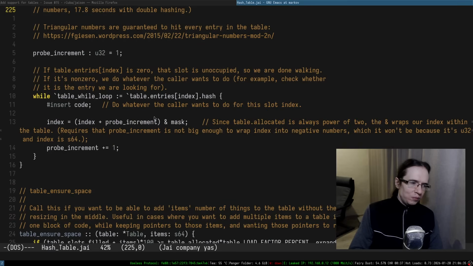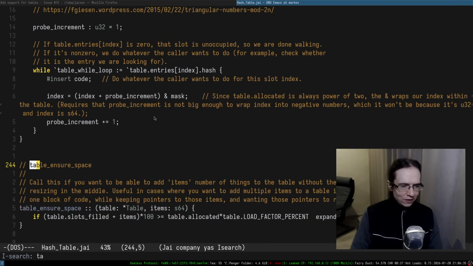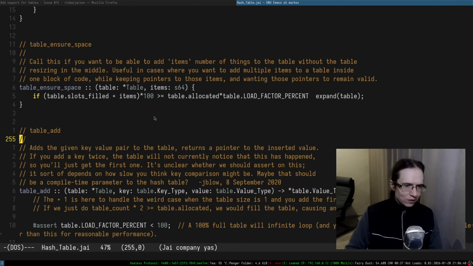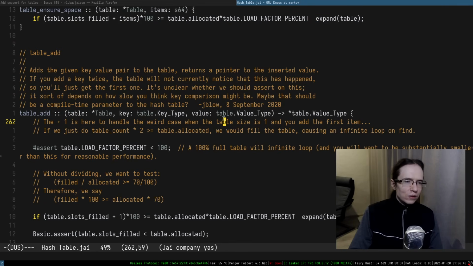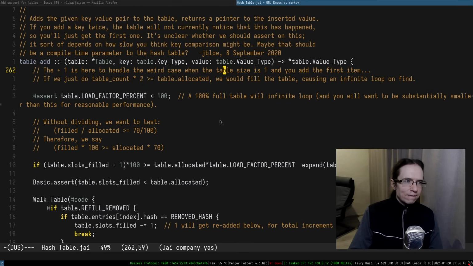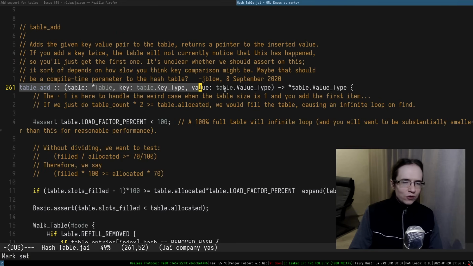yeah, so you need to polymorph things like table add, which, yeah, so you need to polymorph it at runtime for a very specific key type. Which is not something you can easily do, I feel like, right?